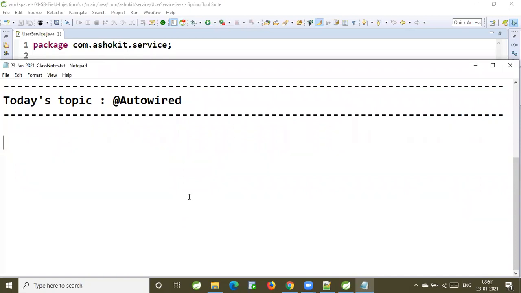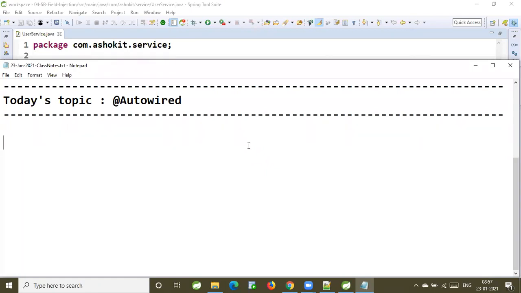Earlier, when we used to work with Spring Framework, we used to configure our classes as beans in the Spring Bean configuration file.